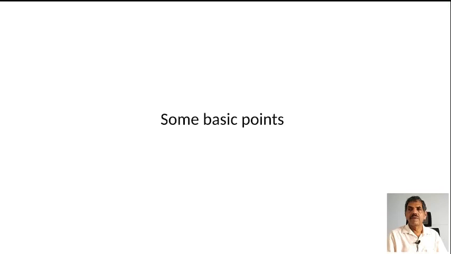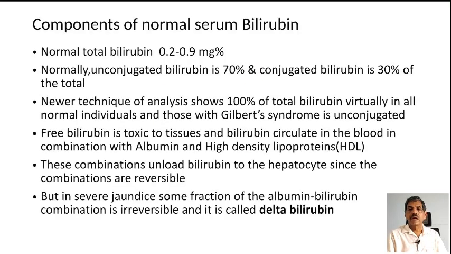And now we shall discuss some basic points. Components of normal serum bilirubin: the normal total bilirubin is 0.2 to 0.9 mg%. Normally, unconjugated bilirubin is 70% and conjugated bilirubin is 30% of the total. Newer techniques of analysis show 10% of total bilirubin is virtually in all individuals, even those with Gilbert